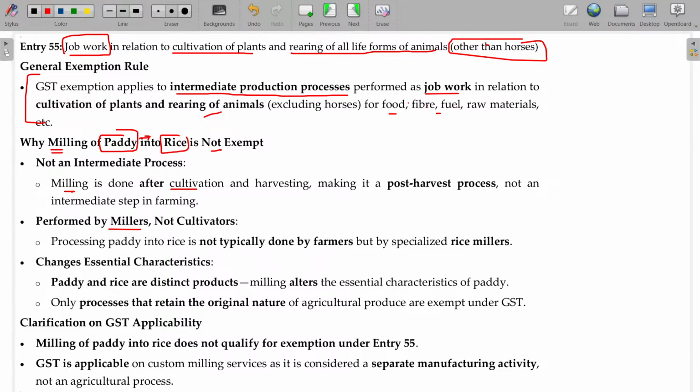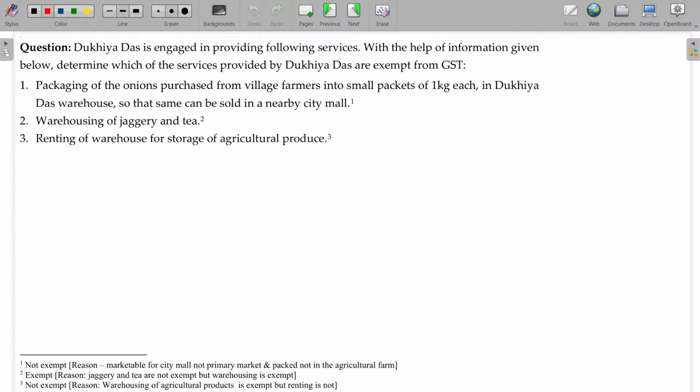Miller means the person who is removing the husk from paddy to make it rice. It changes the essential character, so this will be classifiable as taxable. Milling of paddy into rice does not qualify for the exemption.